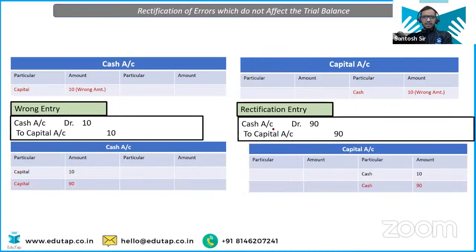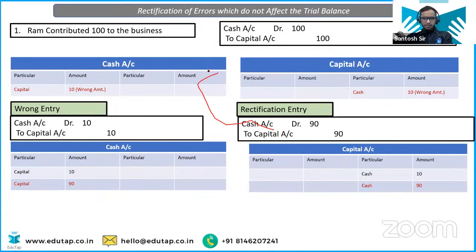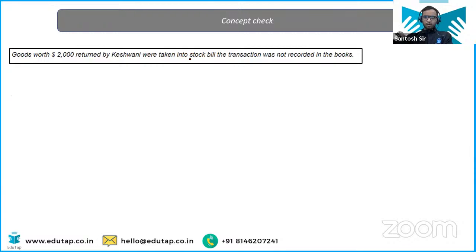Okay, this we have done, right? Rectification we have understood. Same. Again, we have another entry. So all the entries are same, right? Okay. Chalo. Few concept check, few questions I'm going to ask you now.